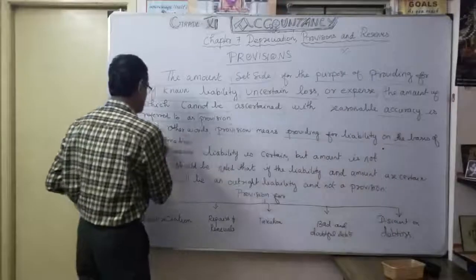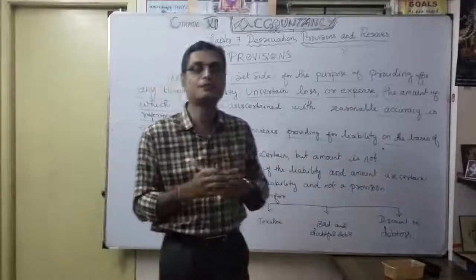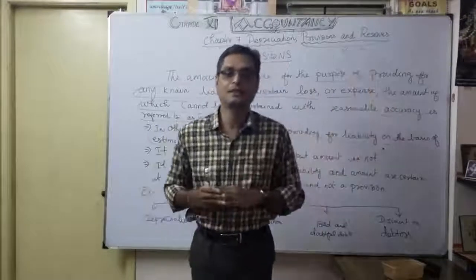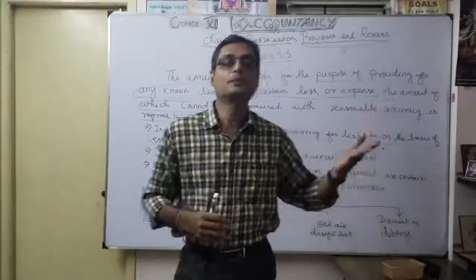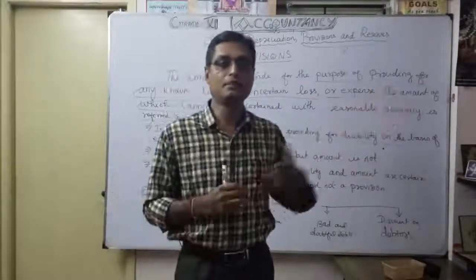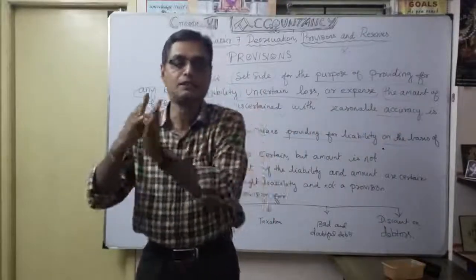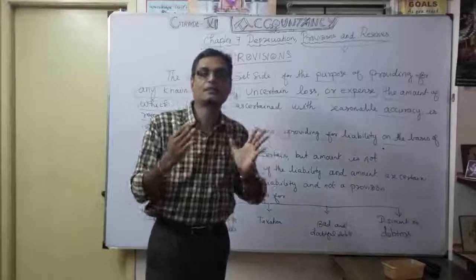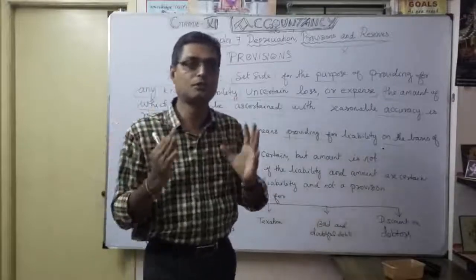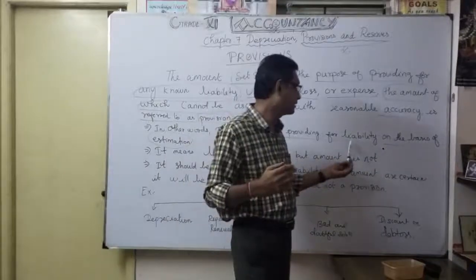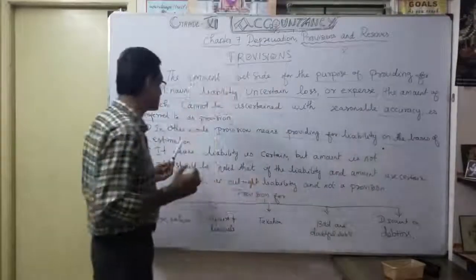So estimation, how do we prepare it? We compare with our previous year expenditure, previous year income, or previous year happening of events. Based upon that, you are alert to avoid that loss or those expenses, and you prepare for them. You understood? That's very, very important. So provision means providing for liability on the basis of some estimation.